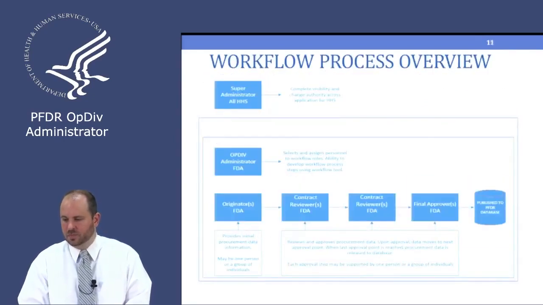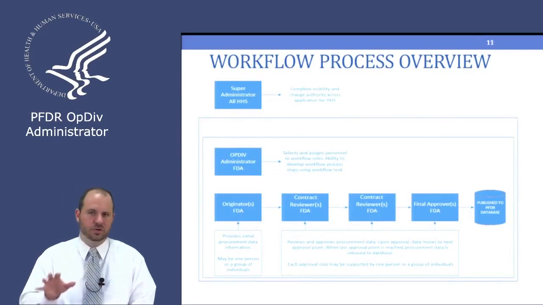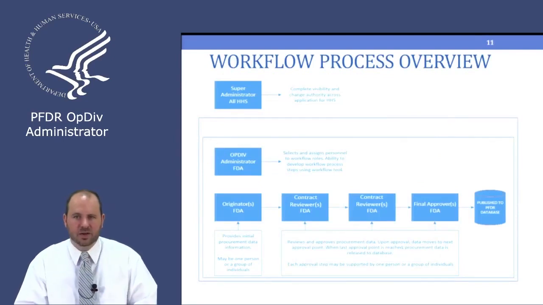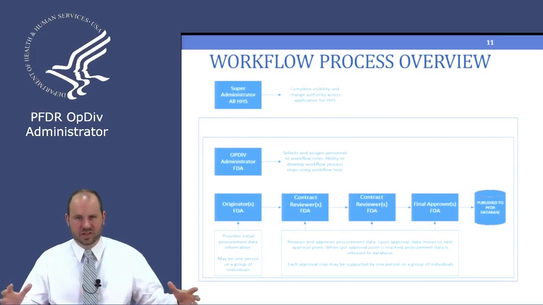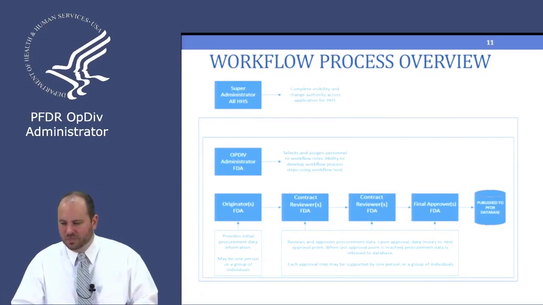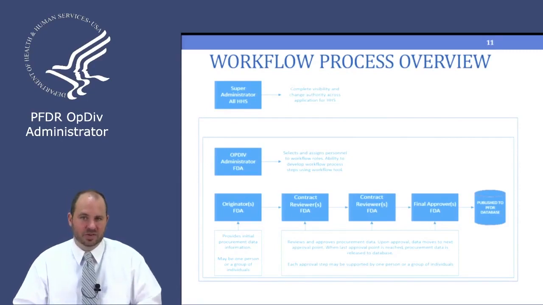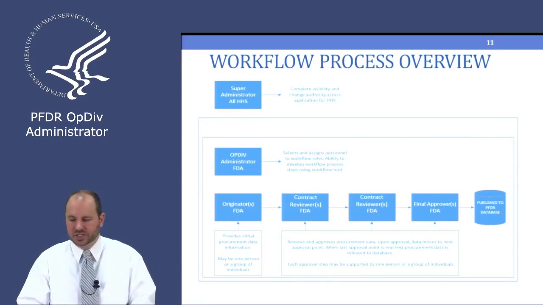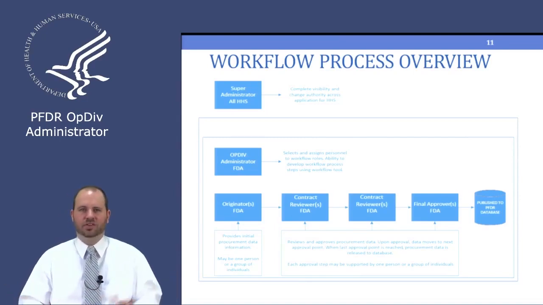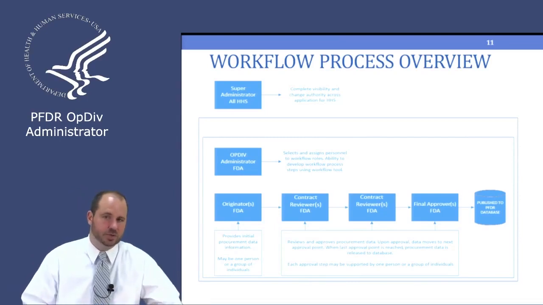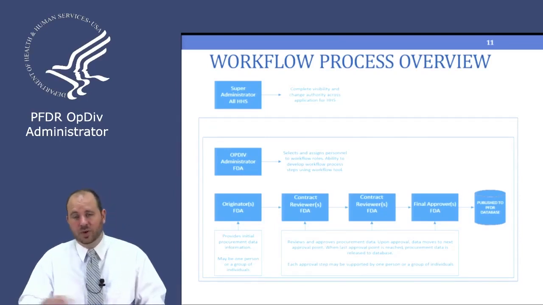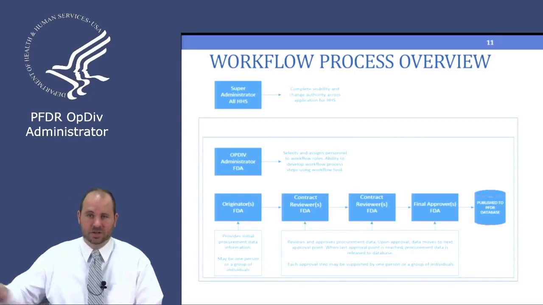Now, before we get into the workflow tool, we'll talk about how the workflow process works. As an OpDiv or StaffDiv administrator, you select and assign personnel to workflow roles. You get to develop the whole workflow process from contract opportunity origination all the way to final approval and public viewing.